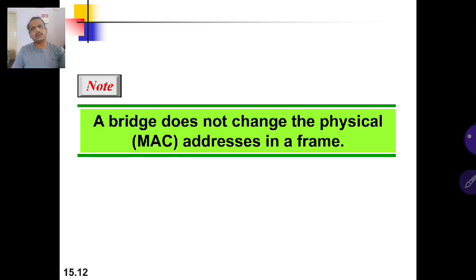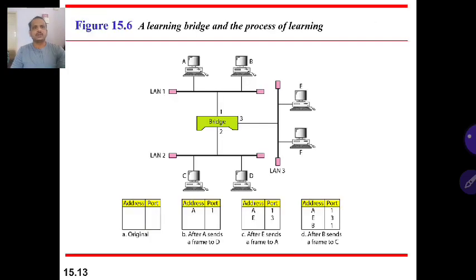In global communication, the frames carry IP addresses and MAC addresses, to and from. In local communication, they only have the MAC addresses, to and from. The bridge does not change the physical or media access control addresses in a frame. It either forwards or drops it.